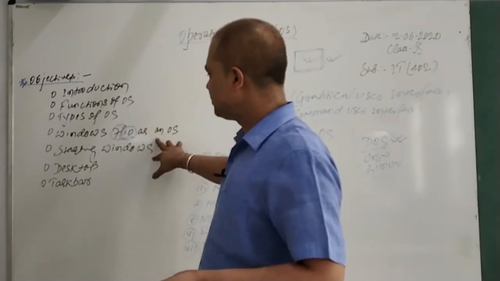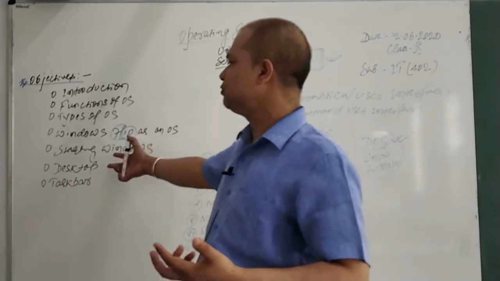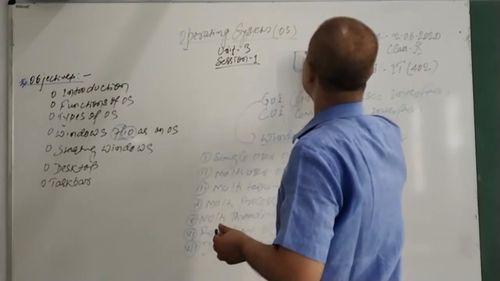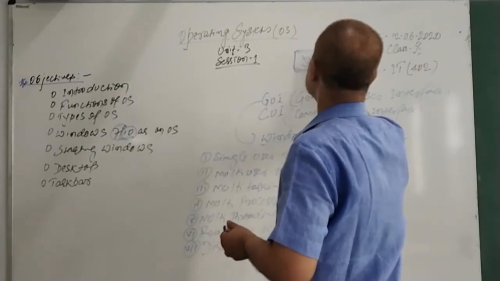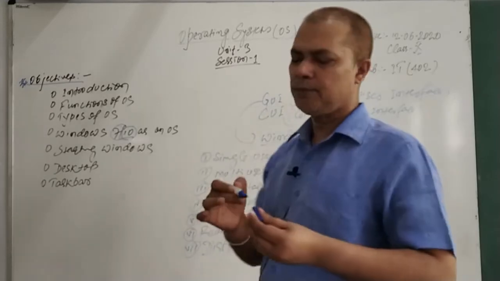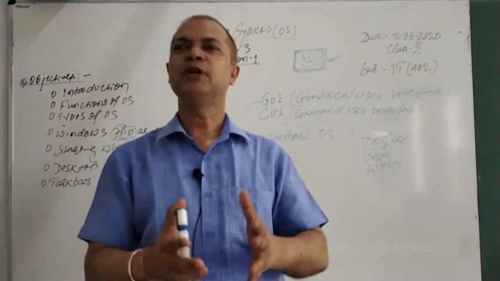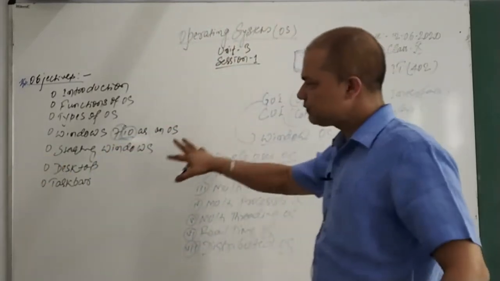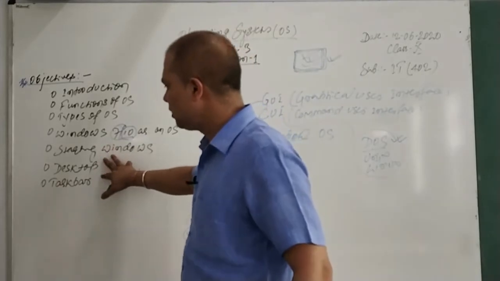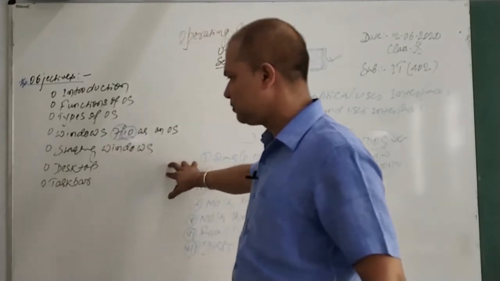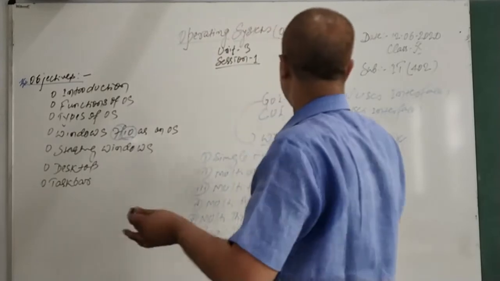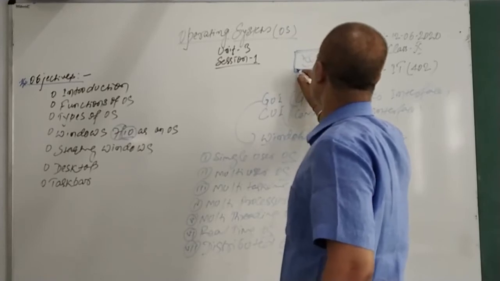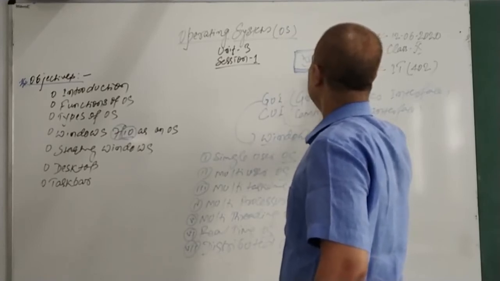After launching Windows, after Windows startup, we have two things: desktop and taskbar. Now the desktop is the entire screen that you see after launching Windows. So this area is the complete desktop area. Why is it the desktop? Because this is the first screen that you see after launching Windows on your desk. The desktop is the first screen that generally appears after loading the Windows OS. This is the definition of desktop. And the taskbar is the bar which is attached to this. Here you can see a thin rectangular bar that generally appears, called a taskbar.